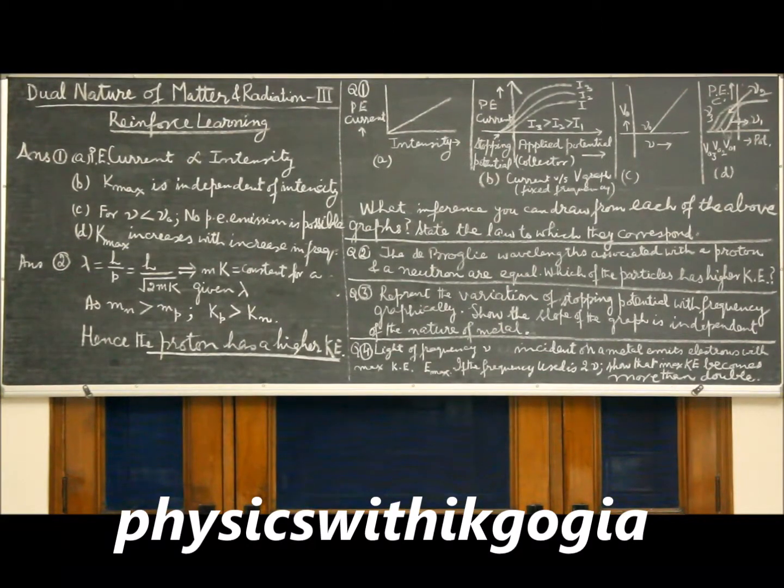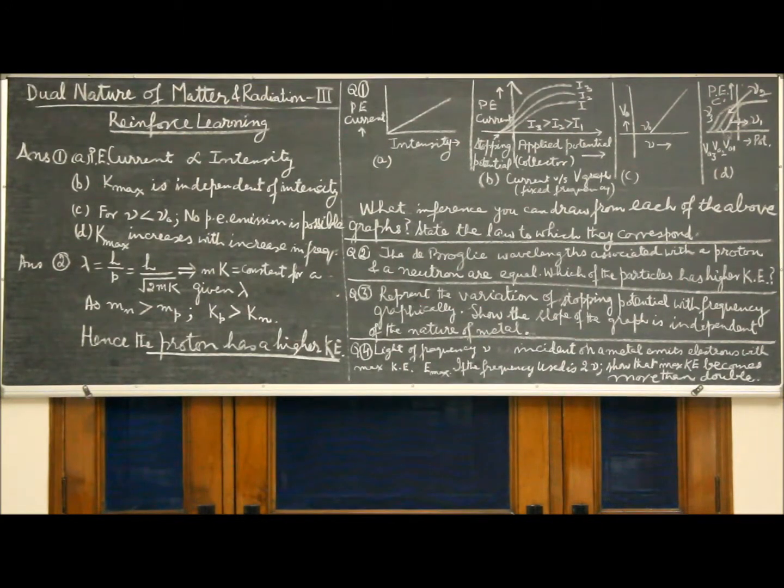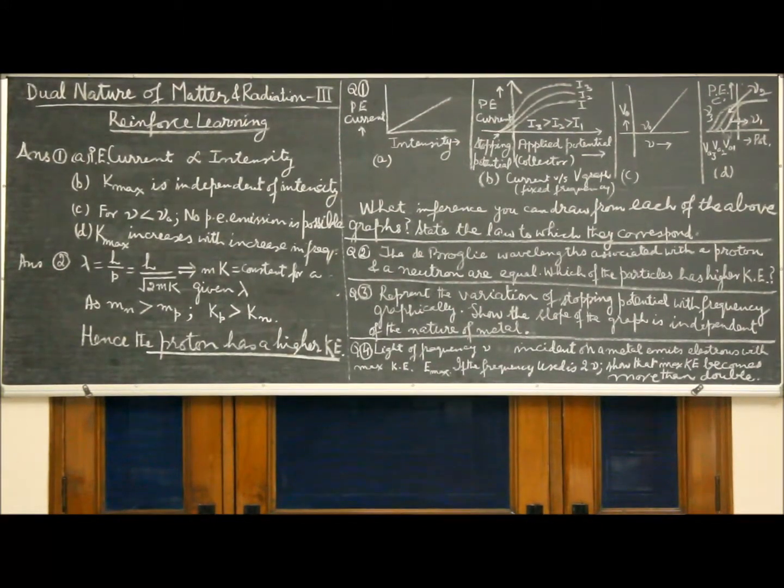Also, if frequency is less than nu naught, the value of V naught is negative, or maximum kinetic energy is negative, which is not possible. So this graph gives you two inferences. Number 1, existence of a threshold frequency below which no photoemission will take place, and above threshold the stopping potential or maximum kinetic energy increases linearly with increase in frequency.